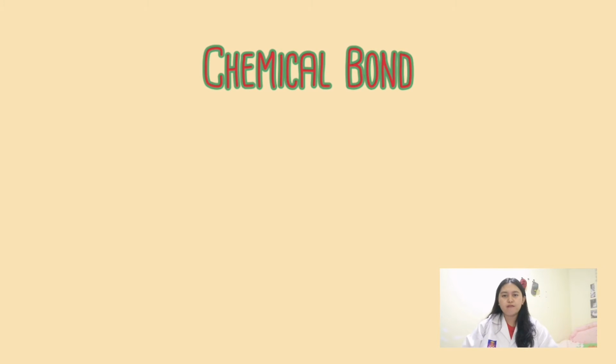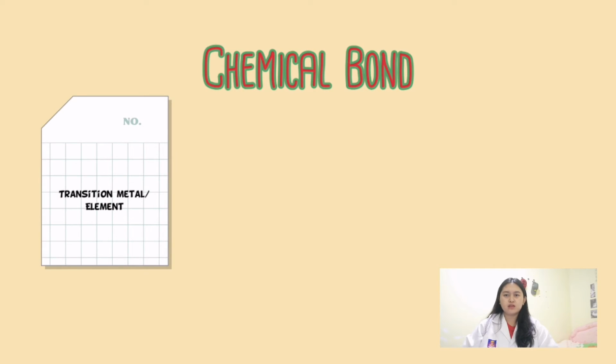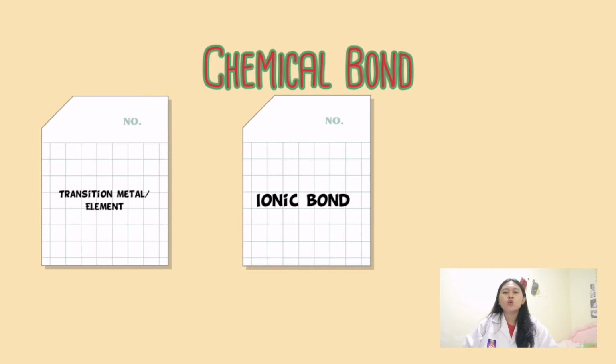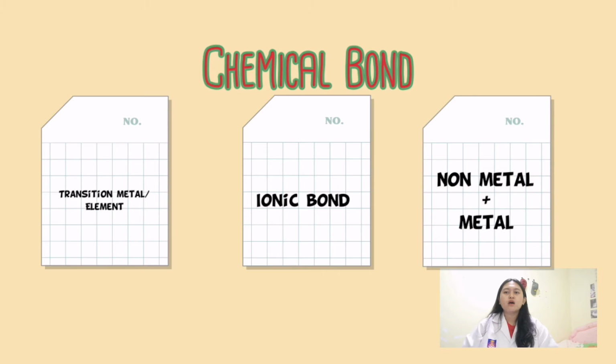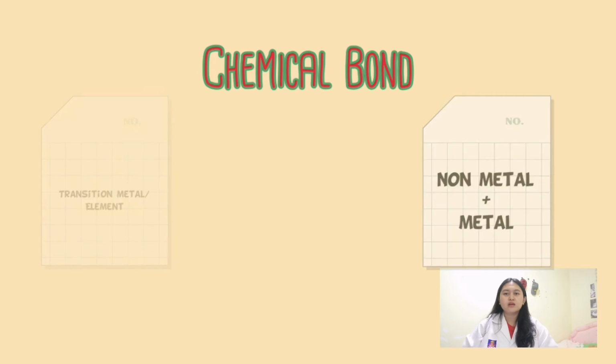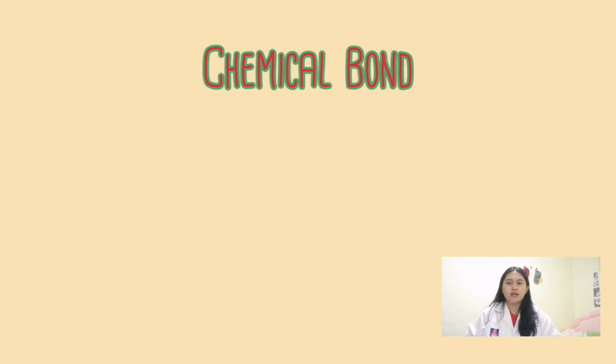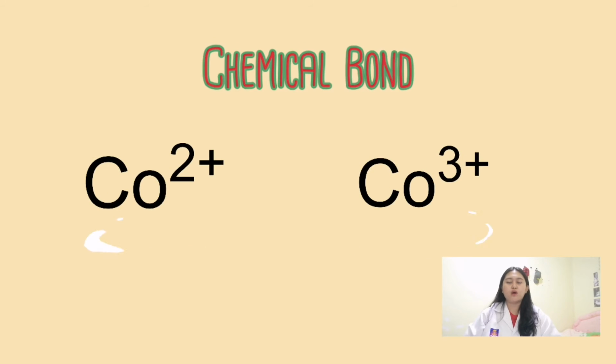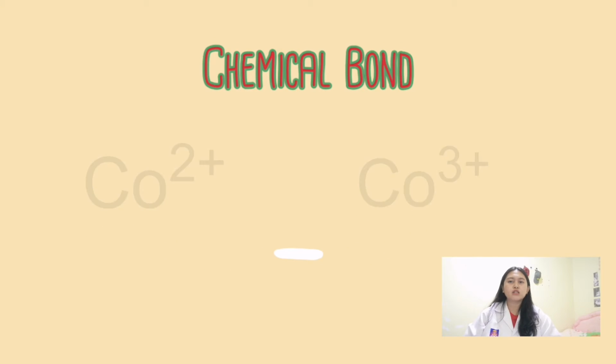What is the type of chemical bond cobalt has? As I mentioned before, cobalt is a transition metal, so it can't form a covalent bond, but it forms an ionic bond, which is the bond between non-metal and metal. Cobalt is a transition element, so it forms cobalt 2 ions and also cobalt 3 ions.